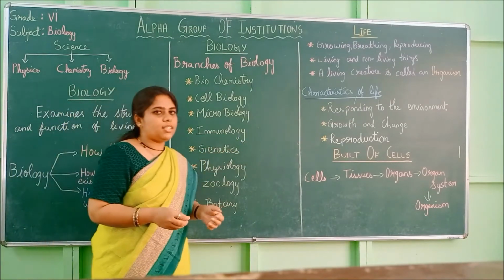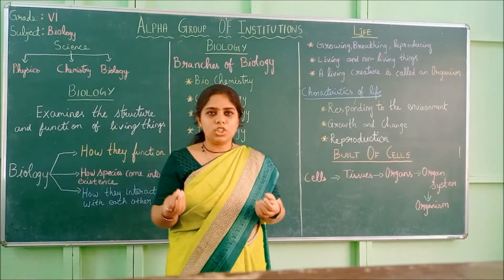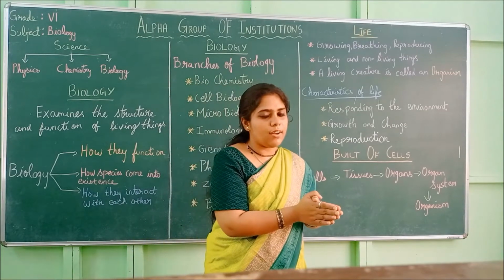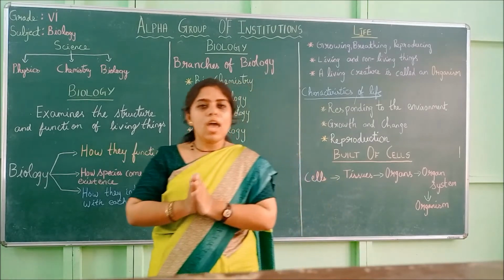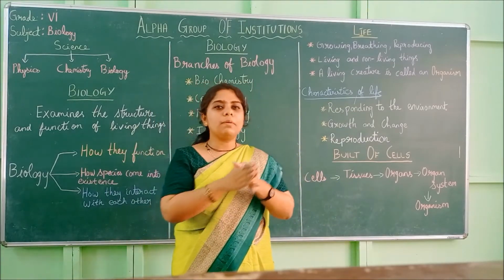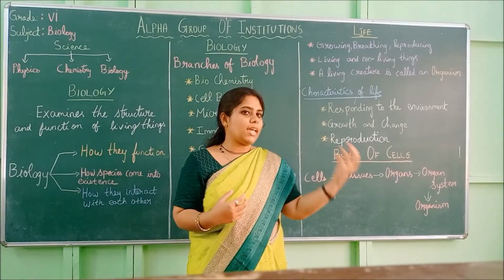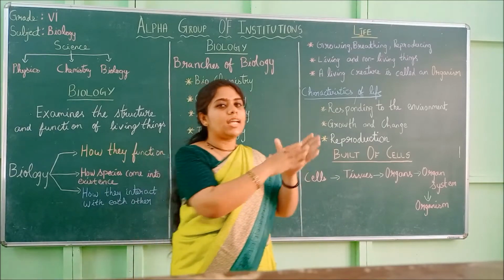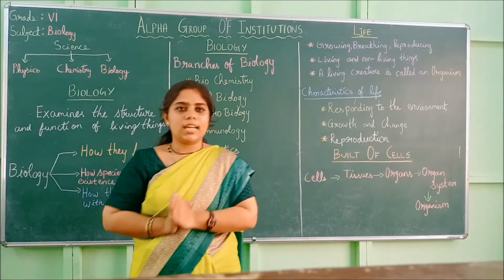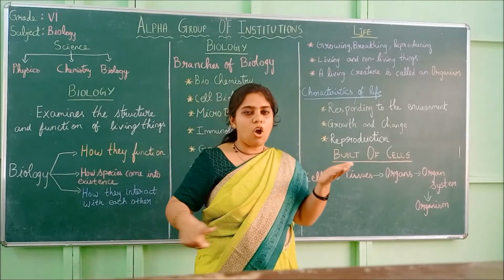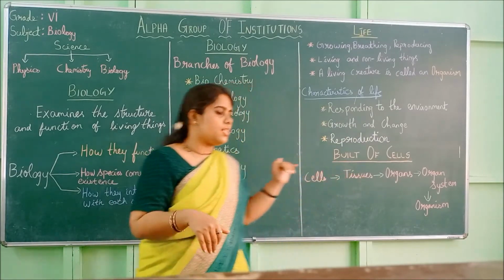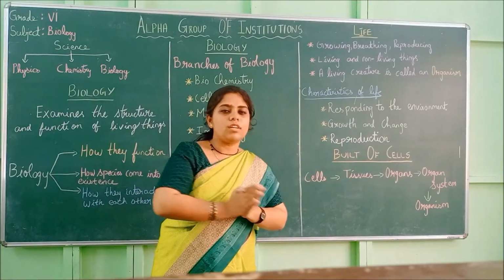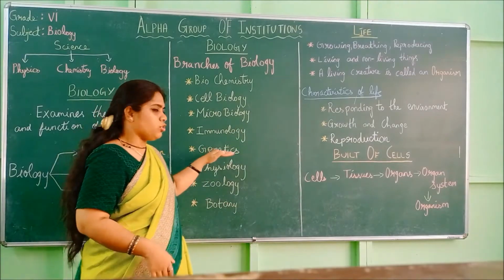Next is genetics. Genetics deals with genes. What genes do is pass one character from one generation to another. For example, we resemble our parents. We look like our parents. How is this possible? It is all through genes. We get a part of their character. So studying this long cycle, this process of characters passing from one generation to another generation, is genetics.